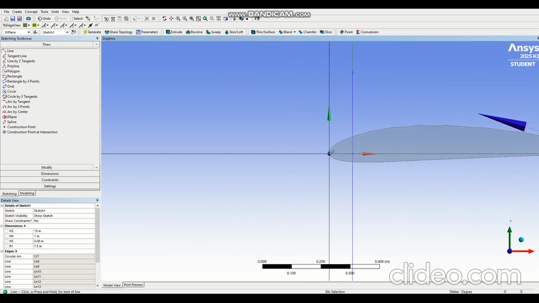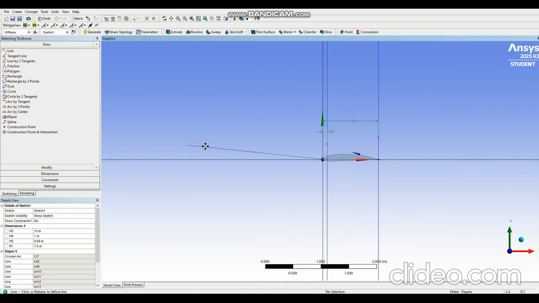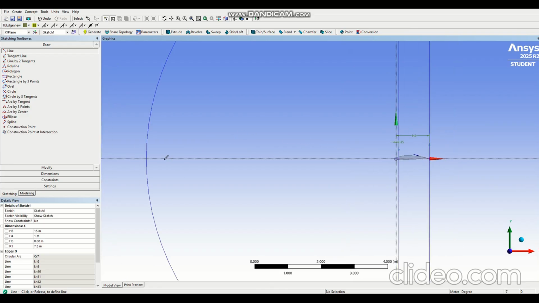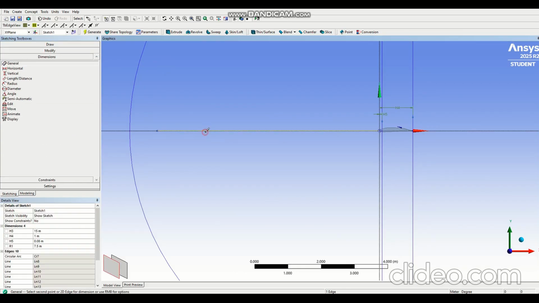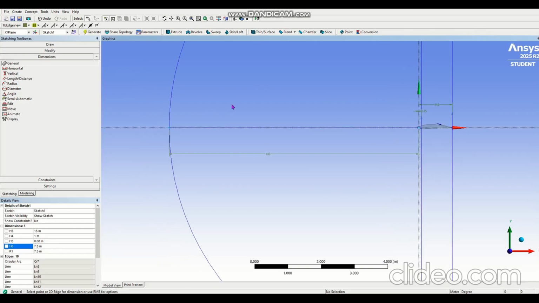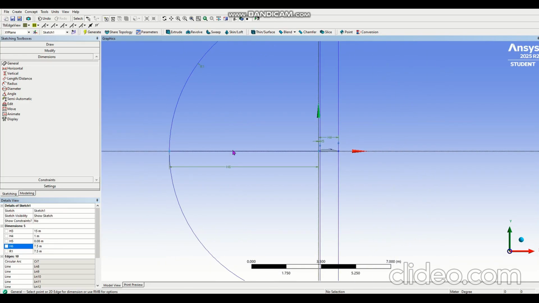Select the front of the airfoil, make sure the P letter is visible, and select it. And make a horizontal line, it doesn't matter where you draw it. Let's do it like this. And click dimensions on the panel. Click, make sure you created the dimension. I'm going to H6 on the details view on the bottom left. It is 6.67. I want to make this 7.5, which equals my half circle radius.